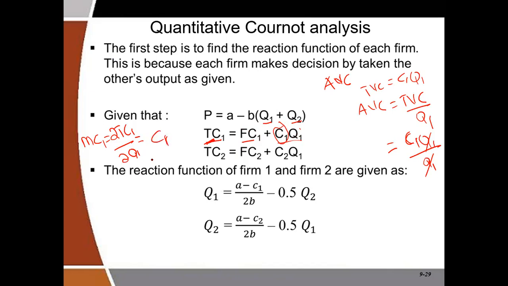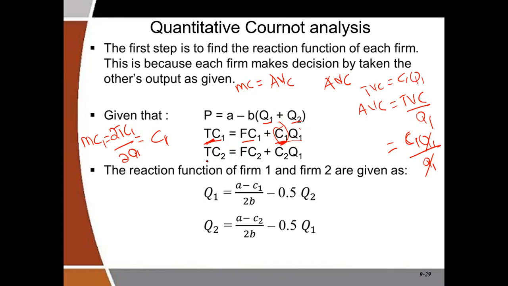So another lesson I would want us to learn is that if we are given a linear cost function and the cost function is not quadratic, the C1 in the formula here is also marginal cost. So given a linear cost function, the C1 in the formula is marginal cost and it's also the same as the average variable cost. So when you are given a marginal cost in the question, don't say we were not given average variable cost. I've told you that given a linear cost function, the marginal cost is the same as the average variable cost. And the same thing applies to firm 2.